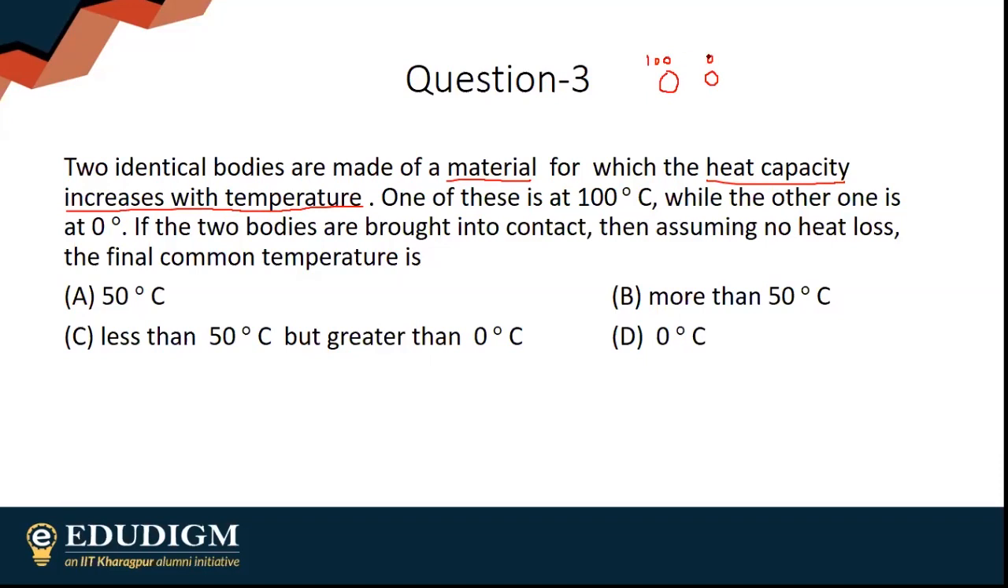Now I bring the two of them in contact. Obviously, when I bring two bodies in contact, there will be exchange of heat among them, and in steady state they will reach a final common temperature. I have to predict what this final common temperature will be. Will it be 50 degrees Celsius? Will it be more than 50? Will it be between 0 and 50, or will it be 0 degrees Celsius?